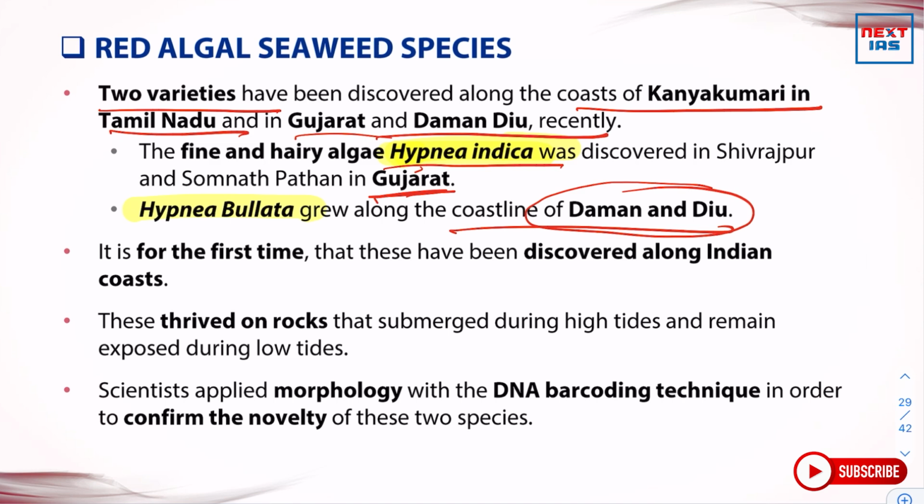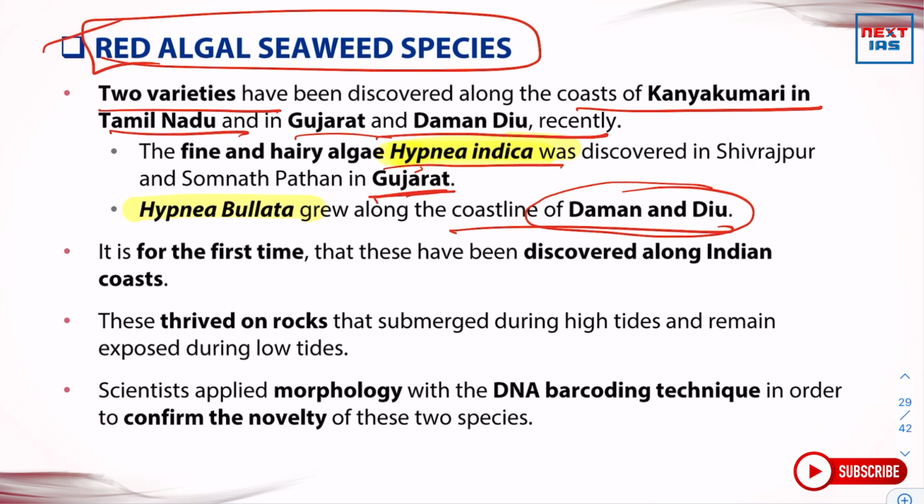UPSC is in the habit of asking questions on things which generally go unheard of but become very important. As you can see, this is an important discovery, first discovered along the Indian coast. Earlier, it asked about a particular kind of snake that was found in the state of Arunachal Pradesh. So this news becomes really important from the prelims point of view. It is for the first time that these have been discovered along Indian coasts.